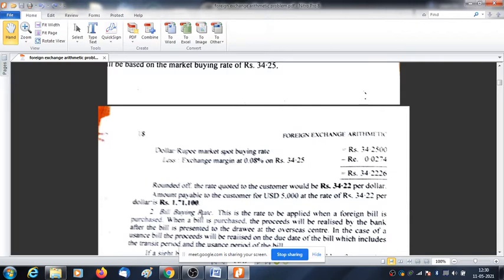Because these problems are there in your Google Classroom. I have posted this problem, also the solution. Have you understood the concept or not? Tell me. Jyoti and Nisha, not sir, it's not clear. Which point is not clear? Tell me.